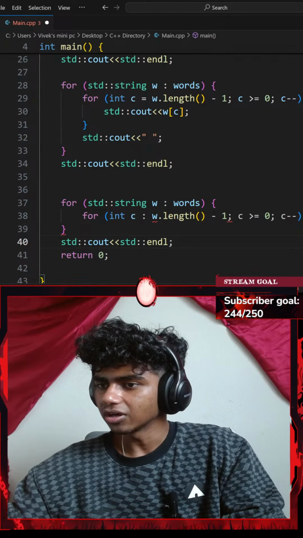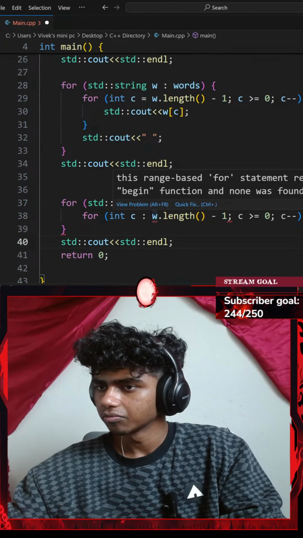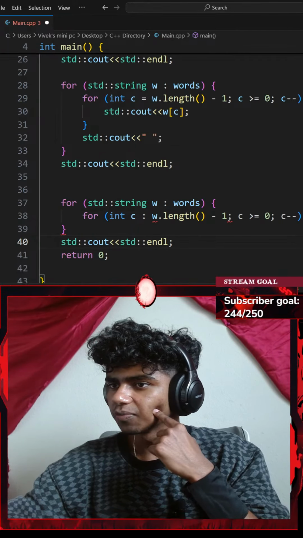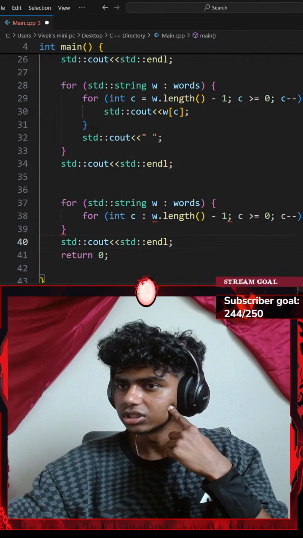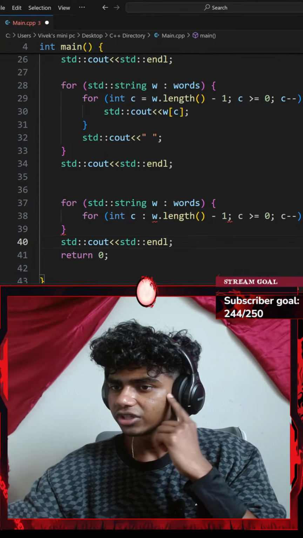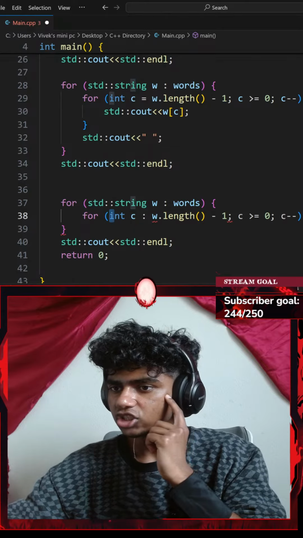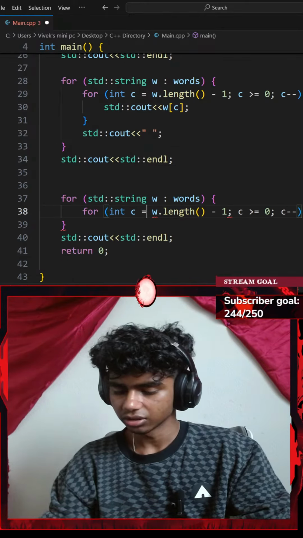Okay, did I add my semicolons? Pretty sure I did. Okay, length minus 1, if my C is greater than or equal to, for every standard string of W in my words, for every integer, which equals to, there we go.